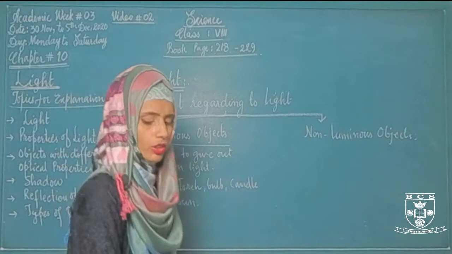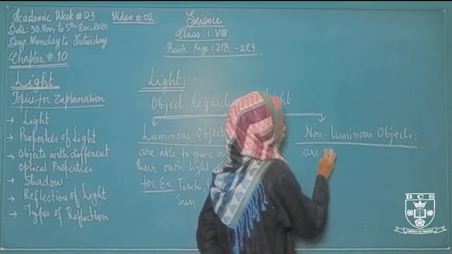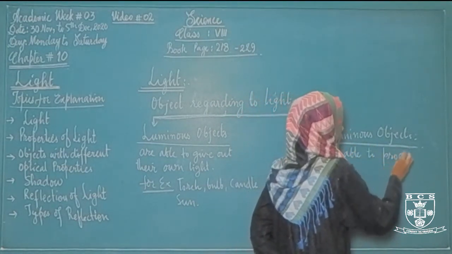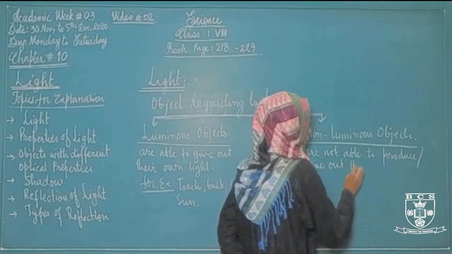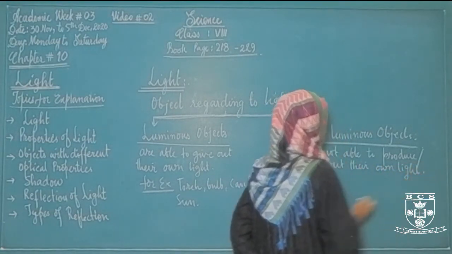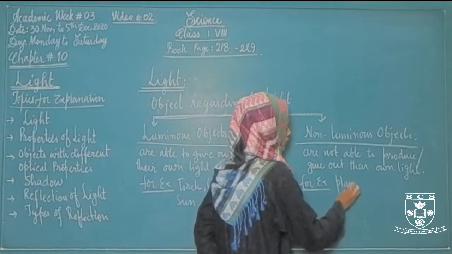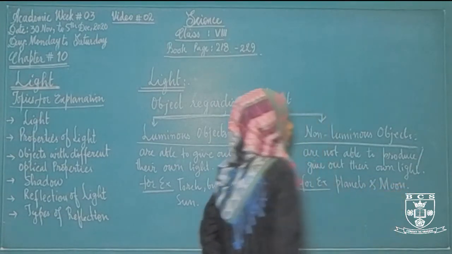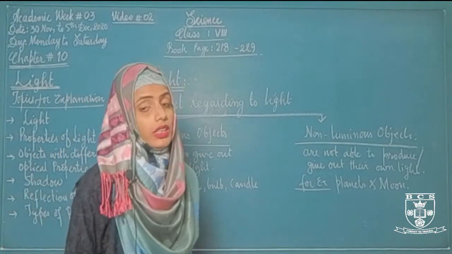Then what are non-luminous objects? Non-luminous objects are those objects which are not able to produce or give out their own light. For example, planets and the moon. The moon does not have its own light, as well as planets do not have their own light, but at night we can see them.